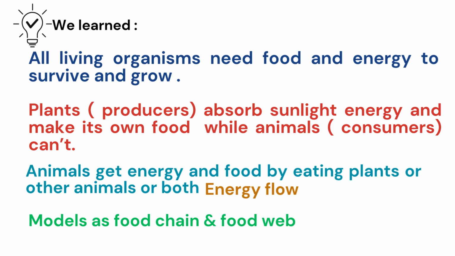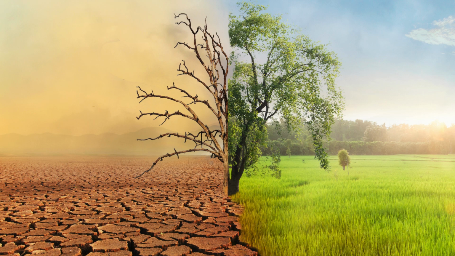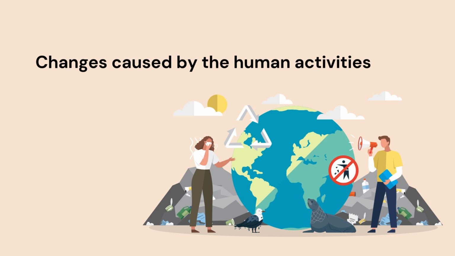And we know the energy flows from the producers to the consumers. We studied two models, food chain and food web. Now we will study what will happen to the food web if there is a change. This change may be an environmental change, such as climate change, or it may happen through human activities. So now we will have an example.